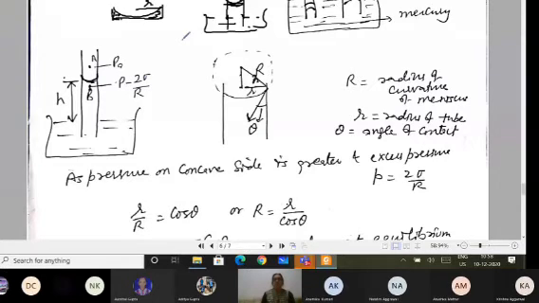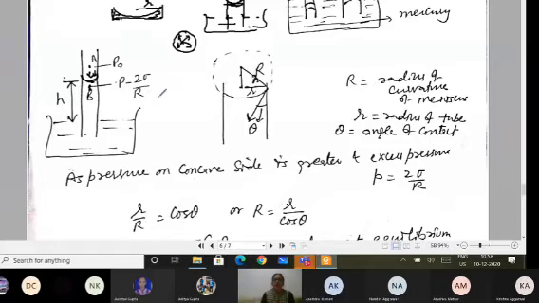As we have discussed earlier, if I take a liquid drop, then the excess pressure is coming from inside, means on the concave side. So excess pressure has to come from this side. And so the pressure here will be, if P is the pressure above the surface, then below this surface it will be P minus the excess pressure.